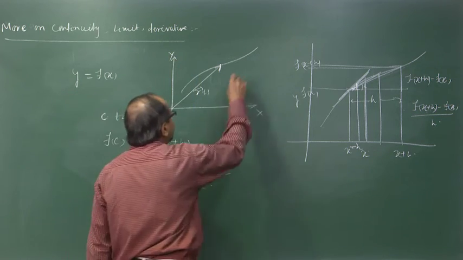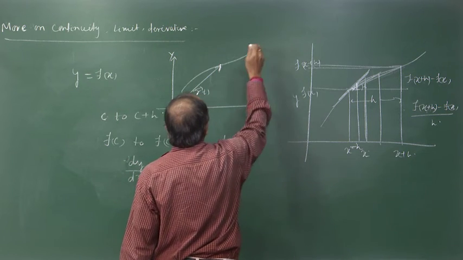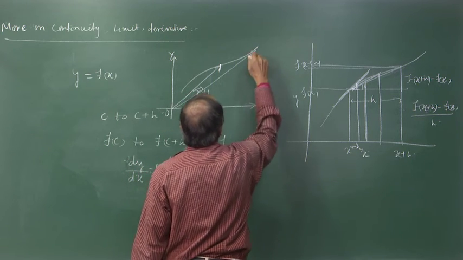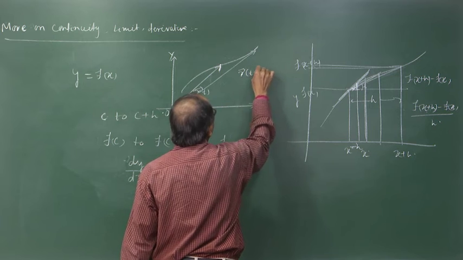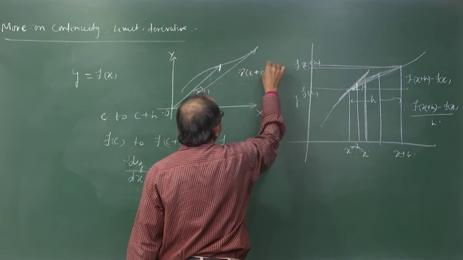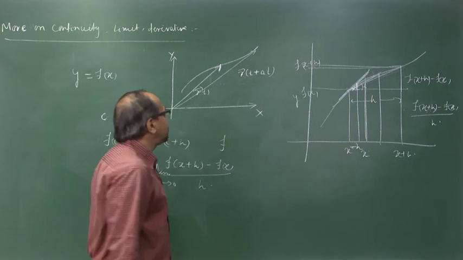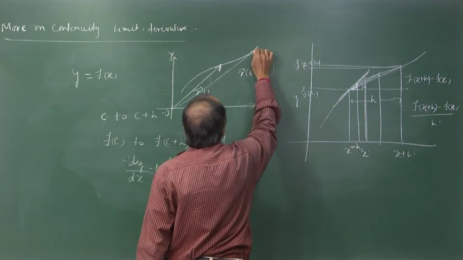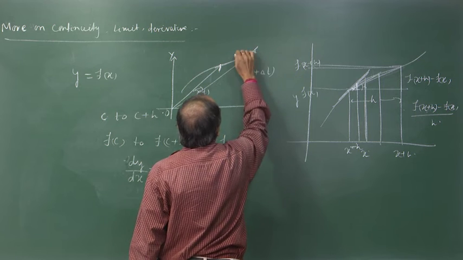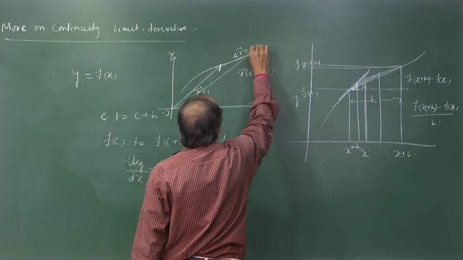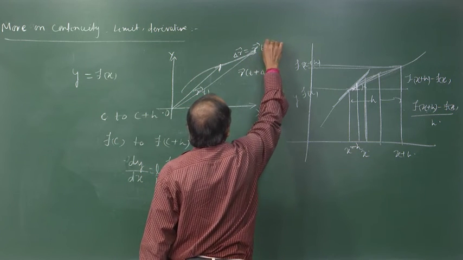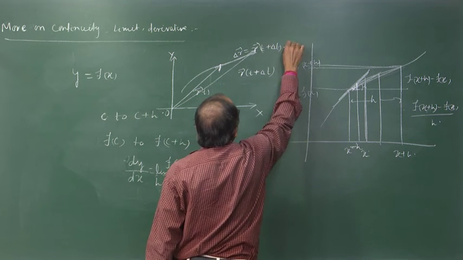And when the particle is at this point, then this is r of t plus delta t. Here delta stands for a change in time. Okay. And what is the change in displacement? This vector is the change in displacement, delta r, that is equal to r of t plus delta t minus r of t.